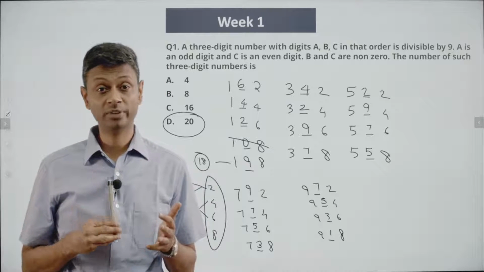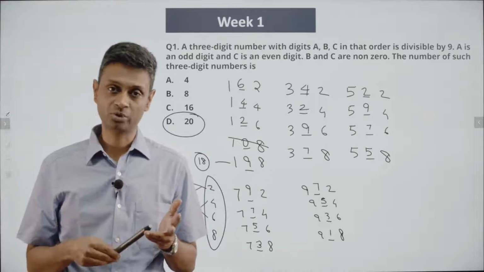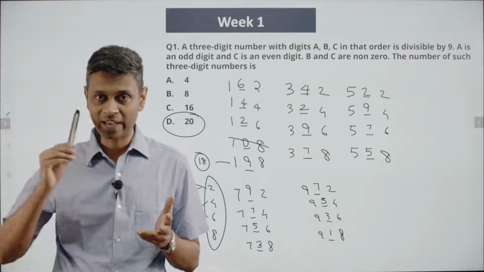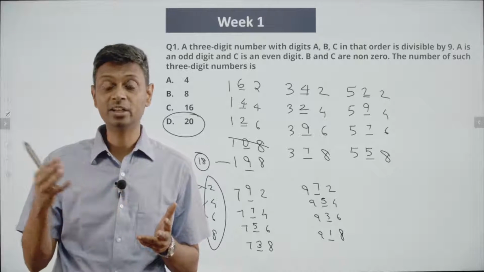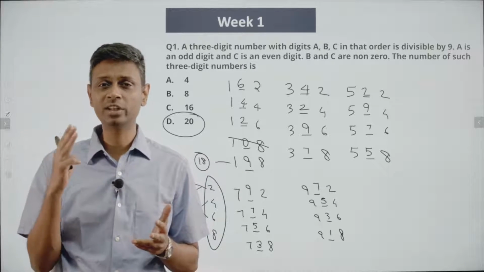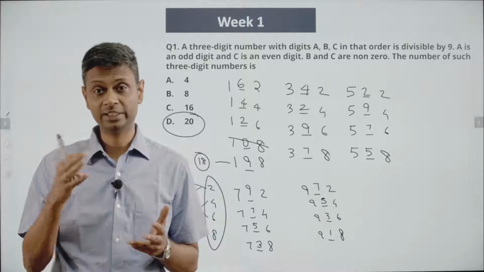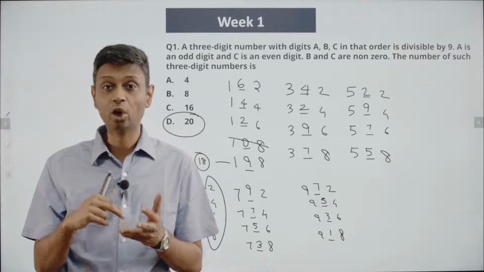First one, A is odd, 1, 3, 5, 7, 9. Second one, C is even and not 0. So 2, 4, 6, 8. Third idea, the fact that the number is a multiple of 9. So the digits should add up to 9, 18, 27, one of these. Digits cannot really add up to 27. The only 3-digit number that adds up to 27 is 999. That's not possible. We know that. So it will add up to either 9 or 18.